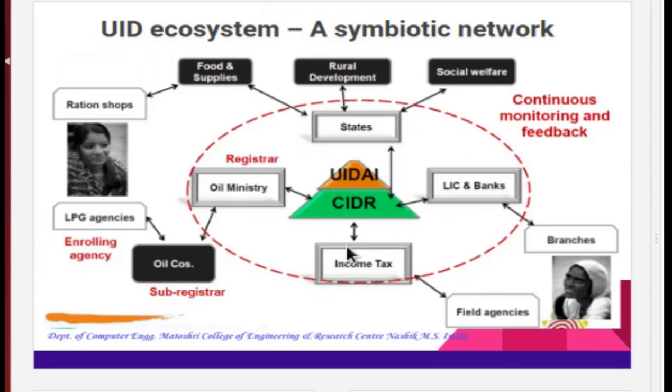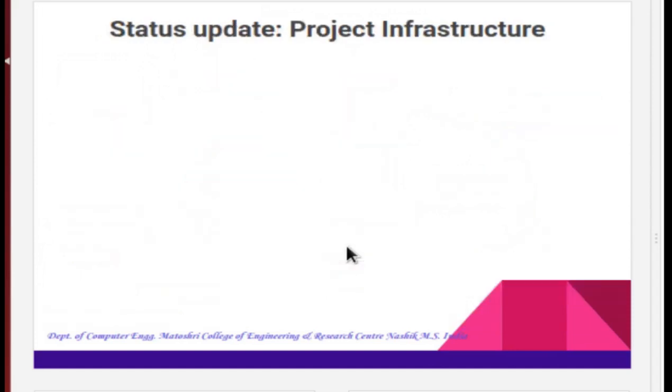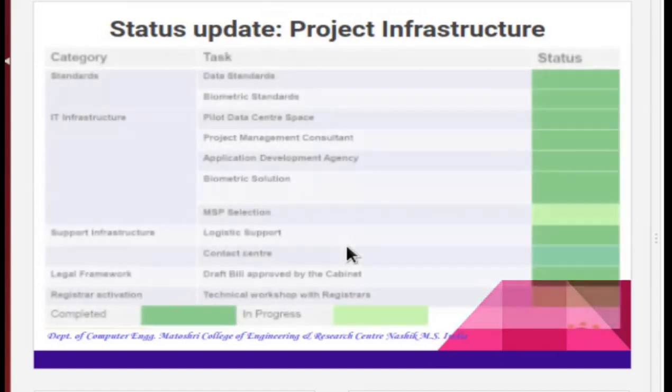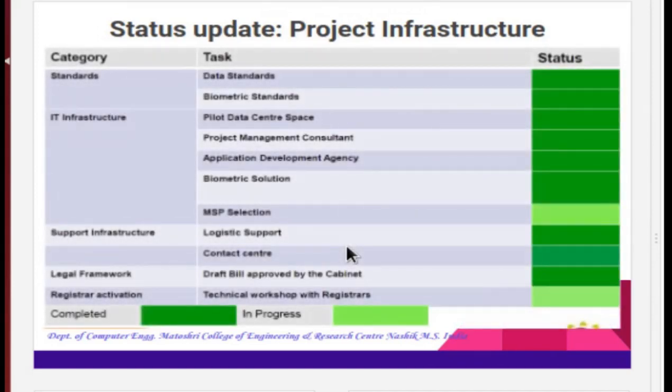Next, we will see the status of project infrastructure. The table shows the updated status of the UID project infrastructure. The dark green indicates the complete status, while light green indicates the project is in progress.